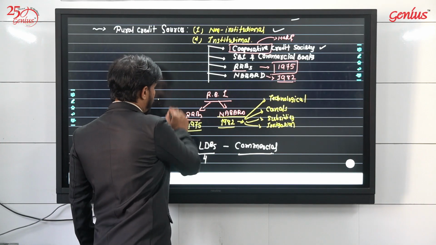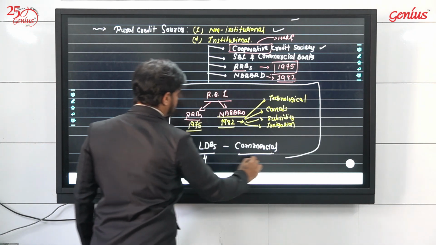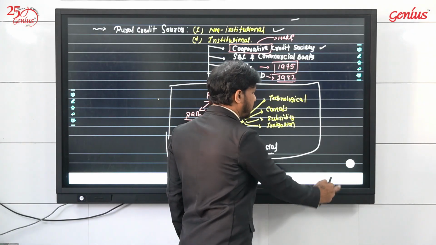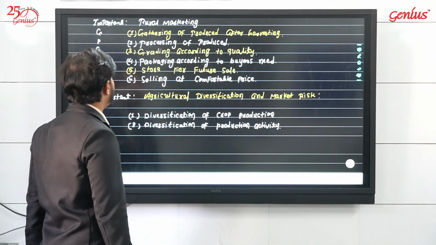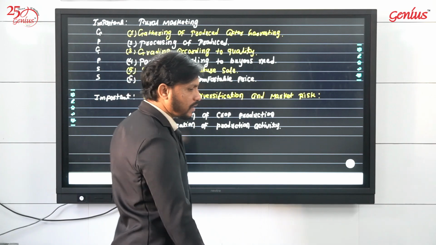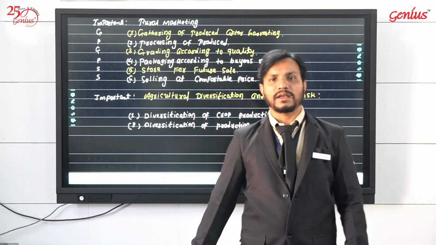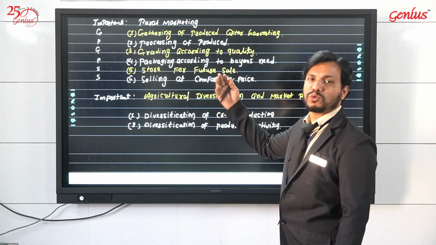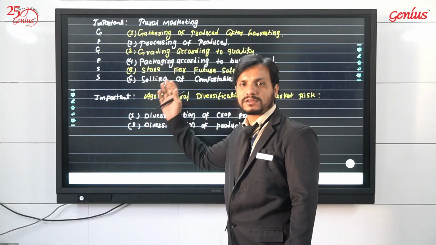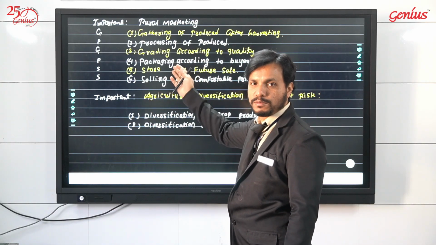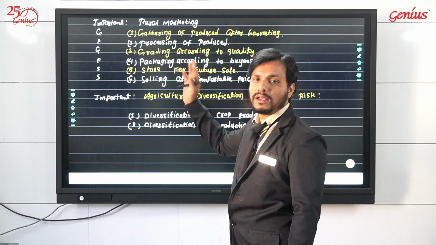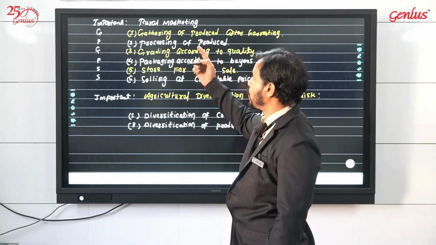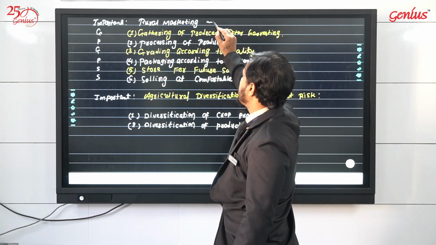Okay, so this is the important point for all of us from the exam point of view, guys. So you just refer to this point wisely. Next important point, rural marketing. See this question, rural marketing, and set all the points into sequence. This type of question comes in the CBSE from this topic, and this has been asked many a time in the CBSE exam. So whenever it comes in front of us, what is rural marketing?